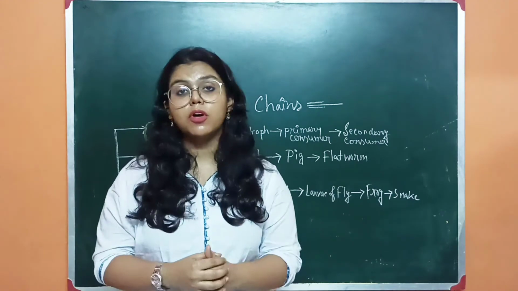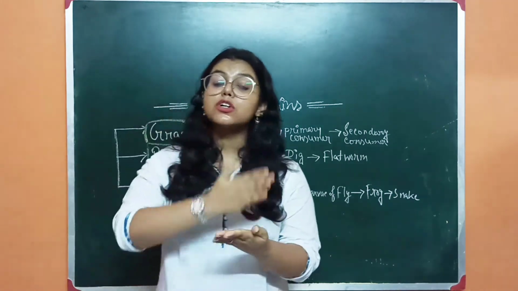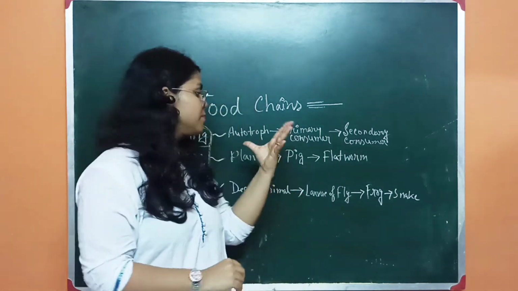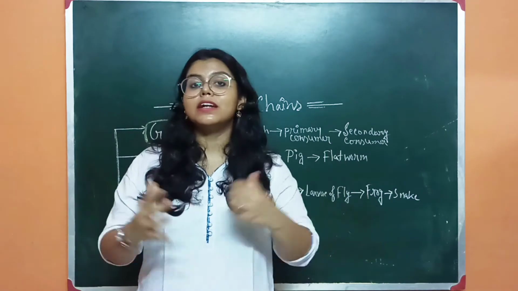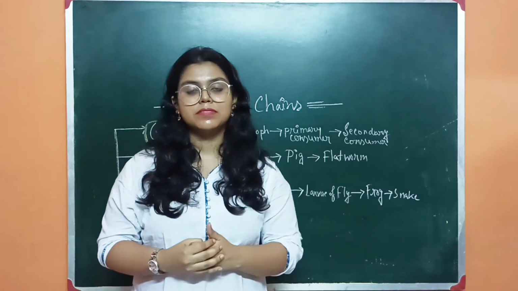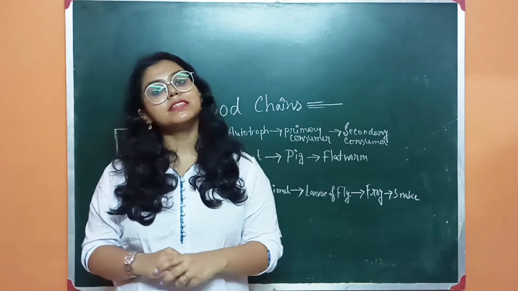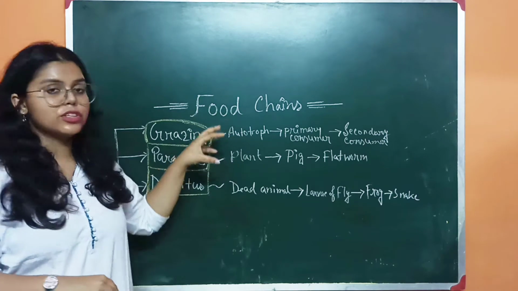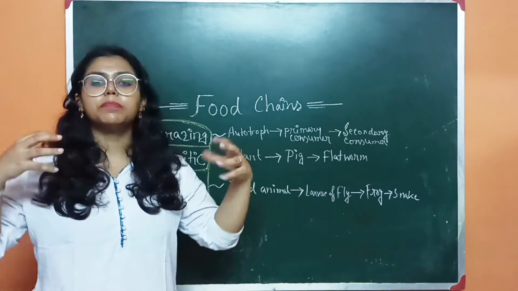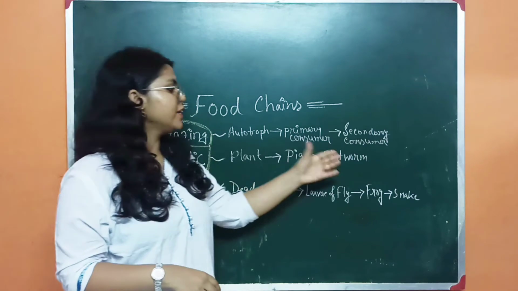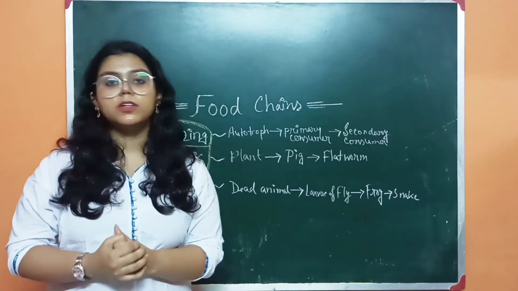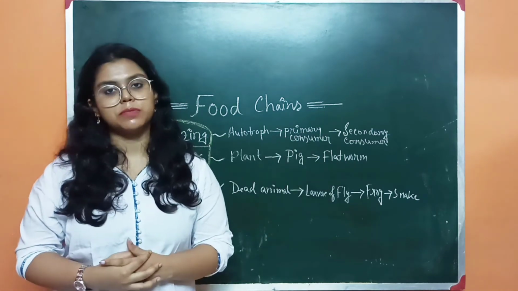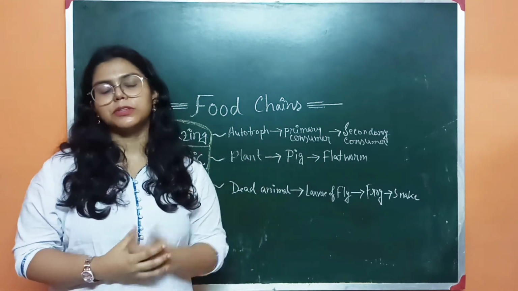What is a host, or why is it a host? Because they can complete their life cycle. They can complete their whole life cycle in the pig. So they cannot live without the pig. So they are the parasite, right? So here the bigger animals or bigger plants are at the lower trophic level, and the smaller organisms are present at the higher trophic level. So those are parasites, which is the flatworm. This is just an example, okay.